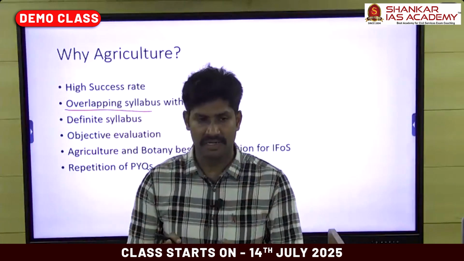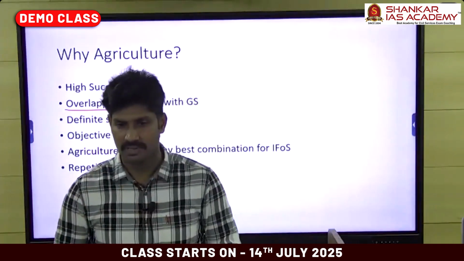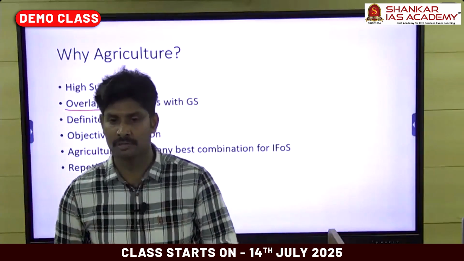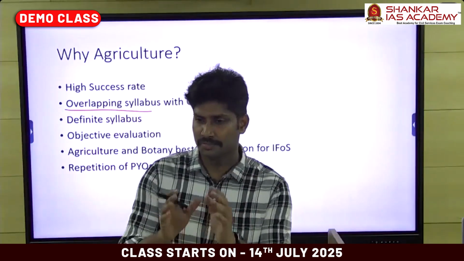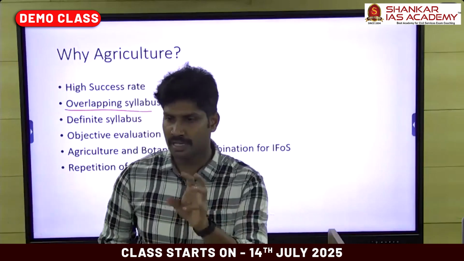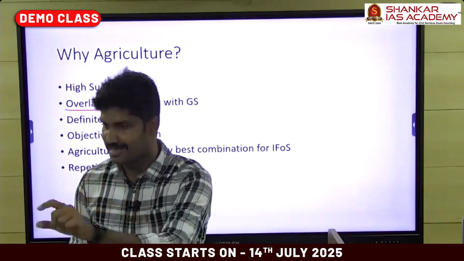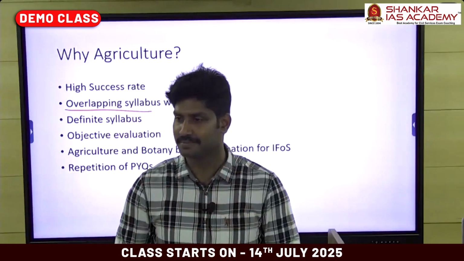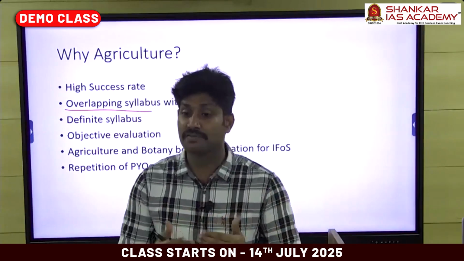Actually, these subjects are interrelated: geography, agriculture, and environment science. So combined, we can expect more than 15 questions from this area in the prelims alone. You cannot distinguish whether a question is from agriculture, geography, or environment science. If a question comes from agrobiodiversity, we can relate the topic with geography, environment science, and agriculture. So all are interrelated, and for agriculture, knowledge of environment science and geography is important.